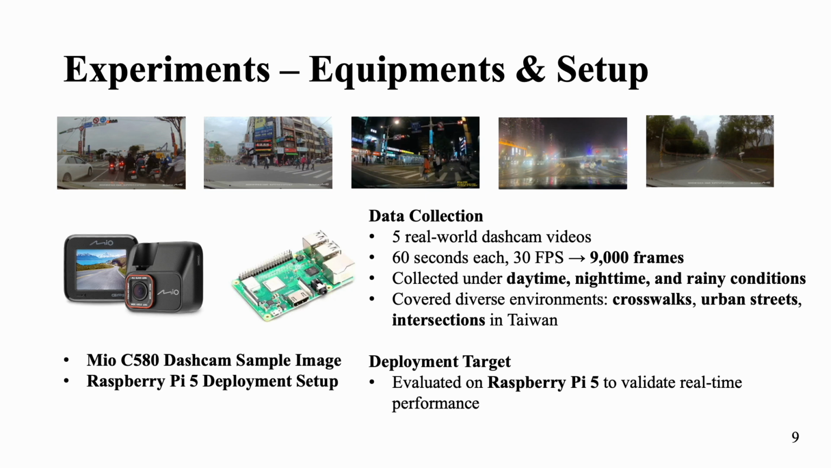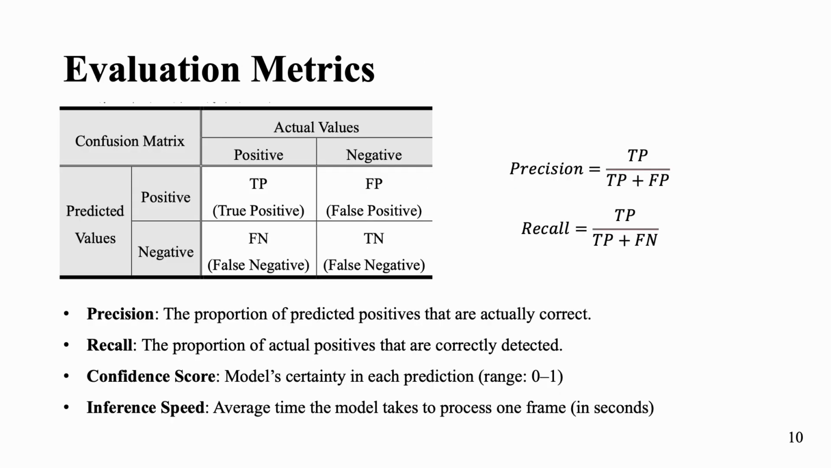To evaluate the feasibility of real-time deployment, we also tested the model's inference speed on a Raspberry Pi 5, aiming to support lightweight and efficient applications in practical traffic monitoring. In the study, we focus on 4 key evaluation metrics: precision, recall, confidence score, and inference speed. Precision tells us how many of the predicted detections are actually correct, while recall reflects how many of the true pedestrians are successfully identified by the model.